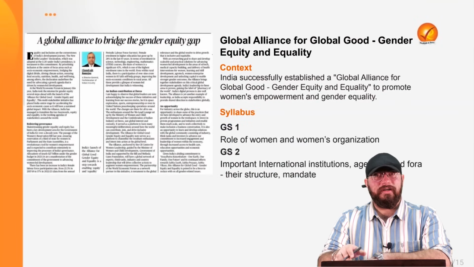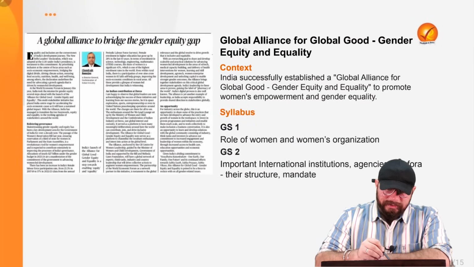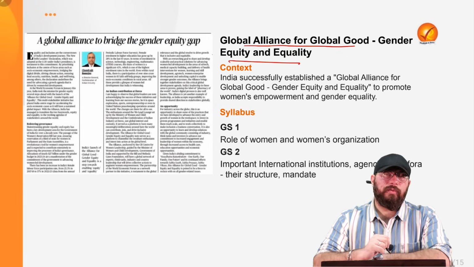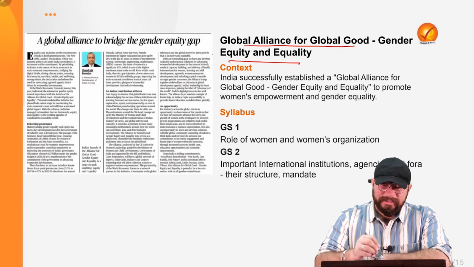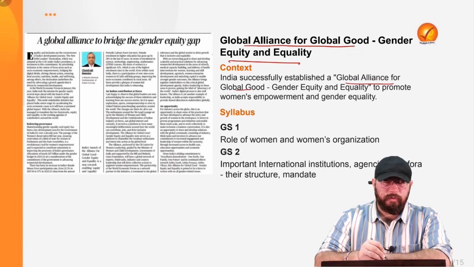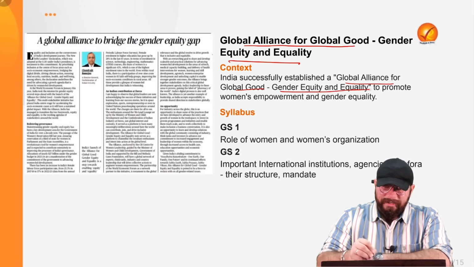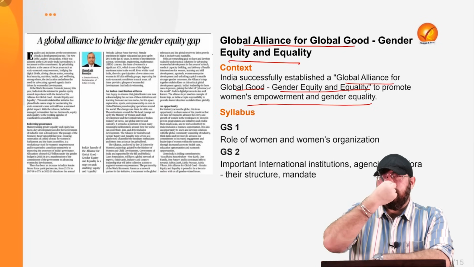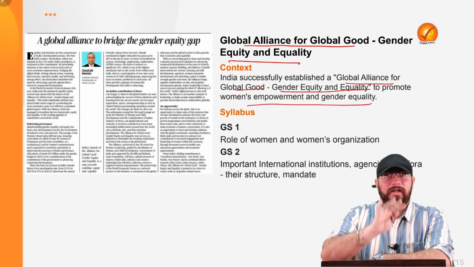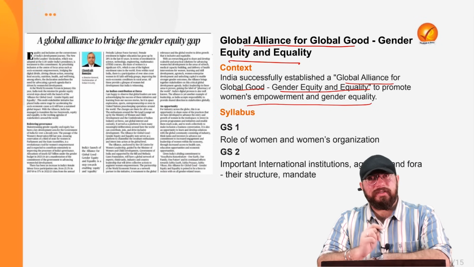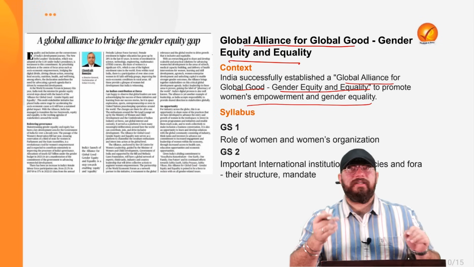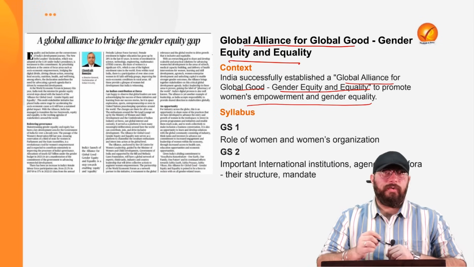Now coming on to the third very important topic of today: the Global Alliance for Global Good, Gender Equity and Equality. India has been successful in establishing a Global Alliance for Global Good to establish gender equity and equality in India, to promote women's empowerment and gender equality, and not just in India, but in the entire world at an international level. To promote gender equality, India has launched this Global Alliance. So what this alliance is all about and what is the significance of it, we'll be trying to understand.